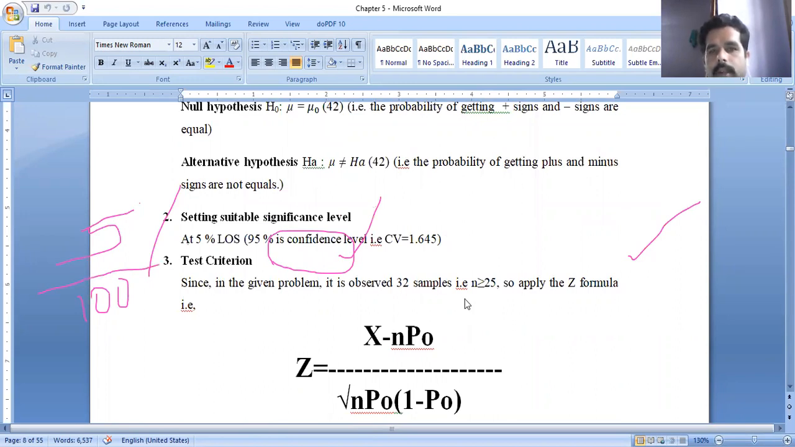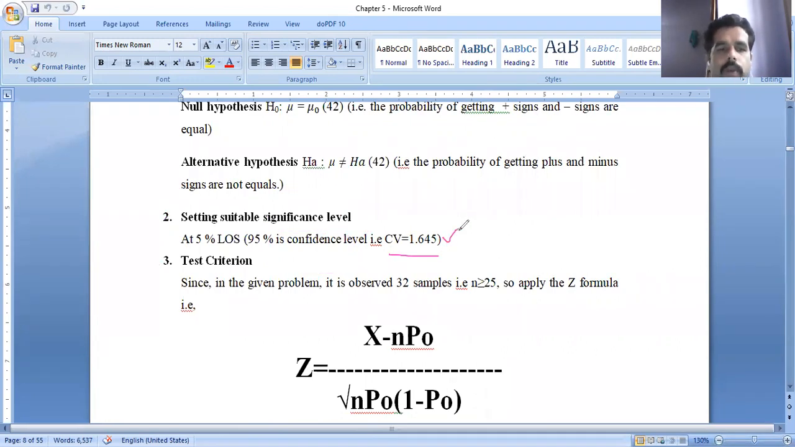This value is the Z critical value. Don't get confused about where the values came from. This is 1.645. The next test criterion: since in the given problem 32 samples are observed, that is n greater than or equal to 25, so apply the Z formula. That Z formula is here.